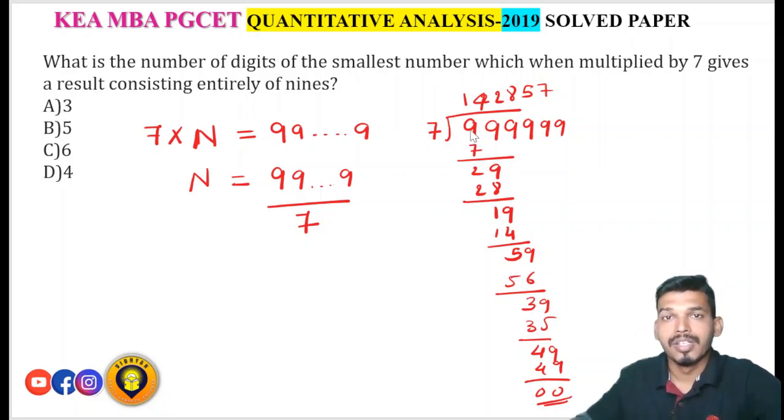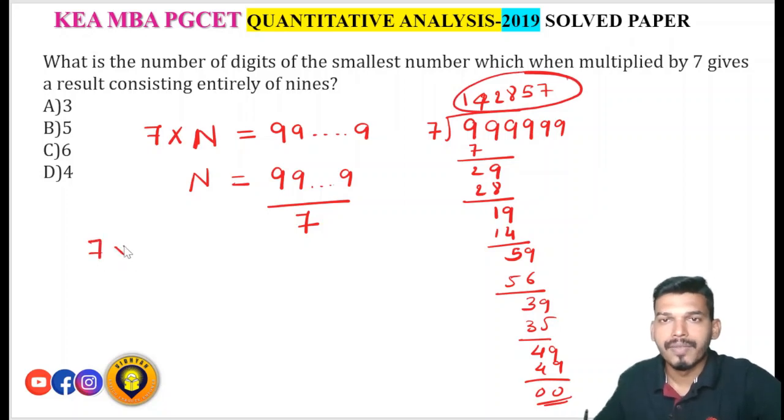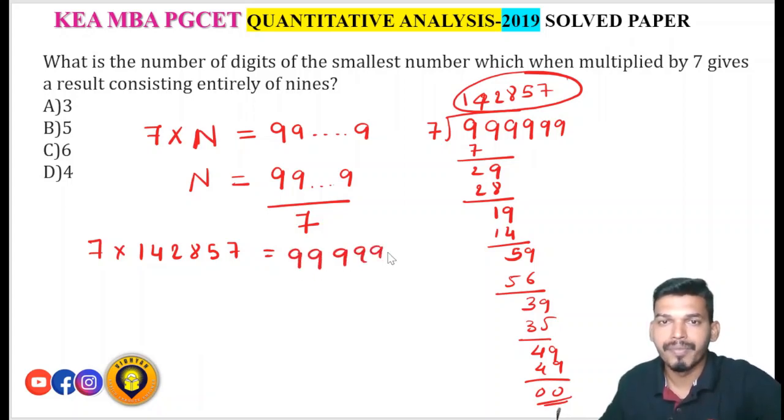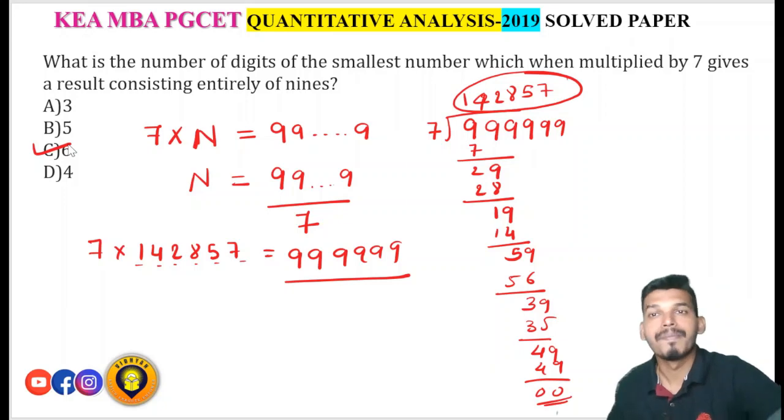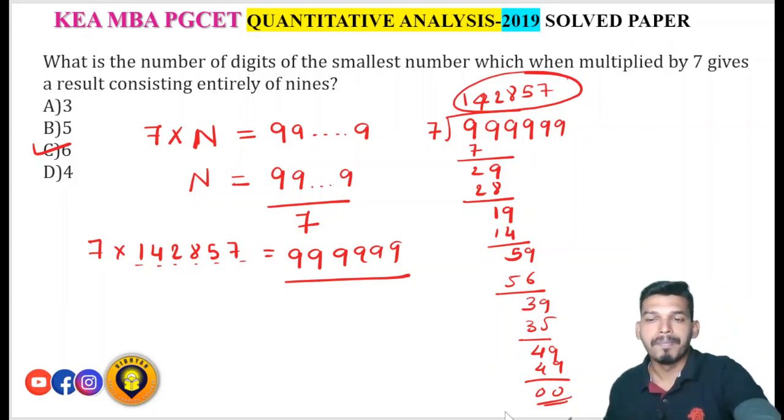So which is the number then? What is the value of n? The value of n is 142857, and 7 into 142857 will give you entirely 9s, correct? So what is the number of digits of the smallest number? 1 2 3 4 5 6. The number of digits is 6. Okay, next one.